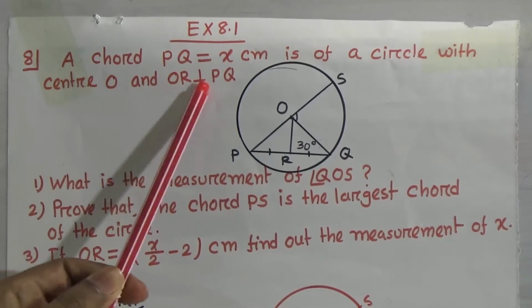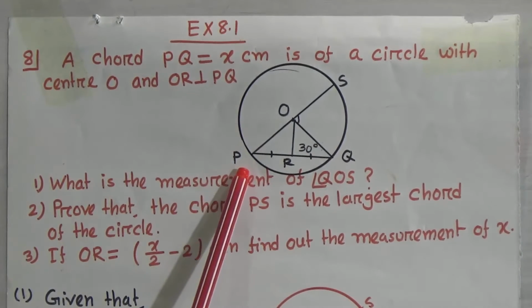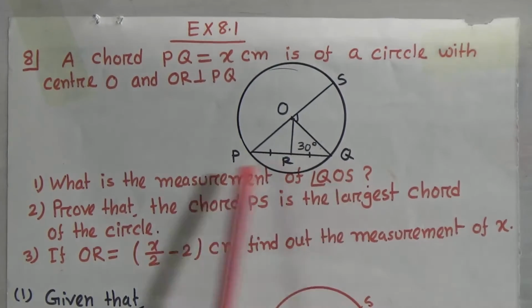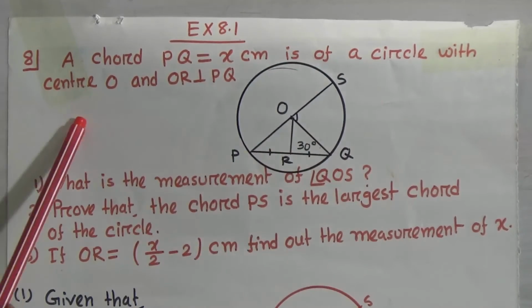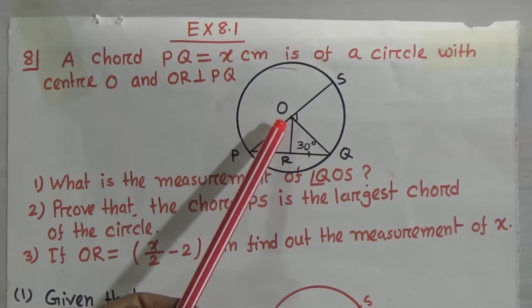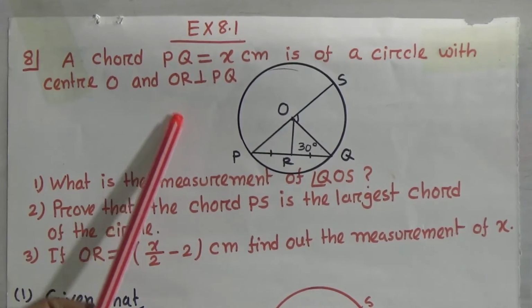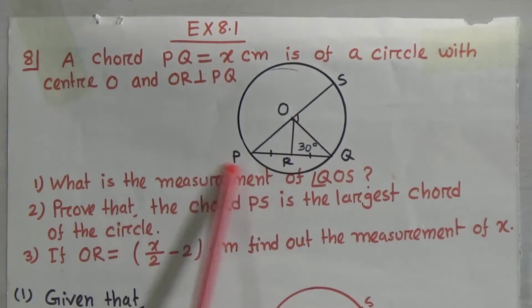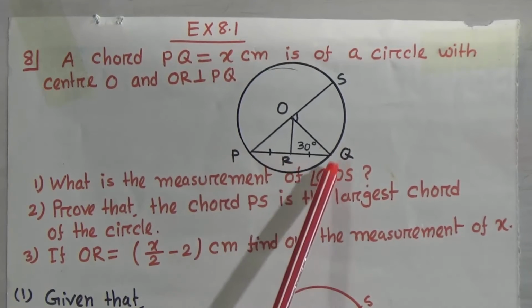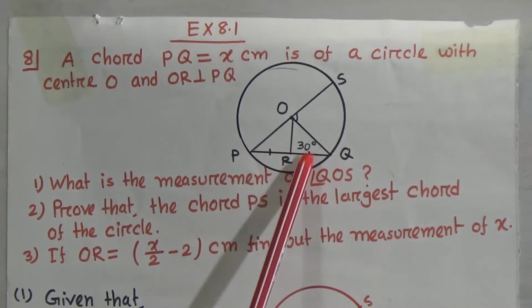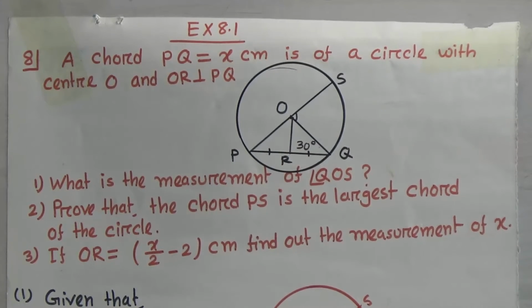A chord PQ equals X of a circle with center O. O is the center and OR is perpendicular to PQ. Also see PR equals QR. This means PR and QR are equal.